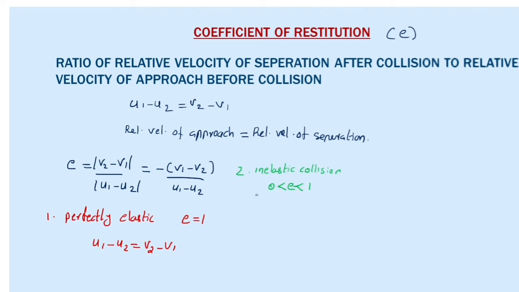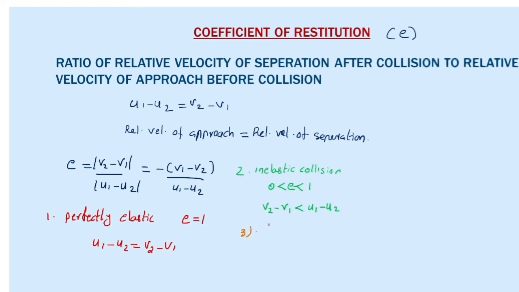What is the meaning of that? The relative velocity of separation after collision will be less than the relative velocity of approach before collision. This type of collision is called inelastic collision.